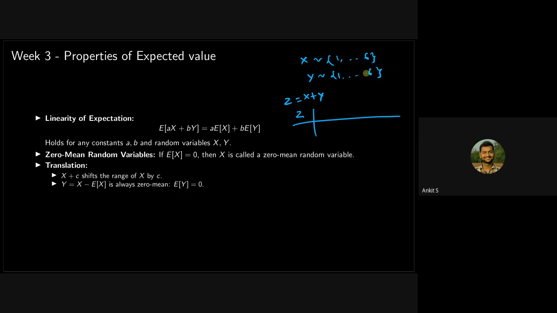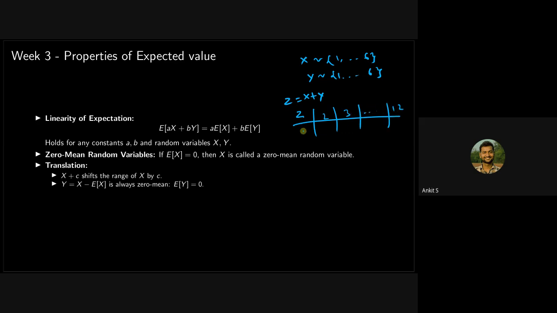So how many values will it take? 2 to 12, it's 11, I think. Yeah, 2 to 12, it's 11. So you will list all of them here, 2, 3, and so on, up to 12.